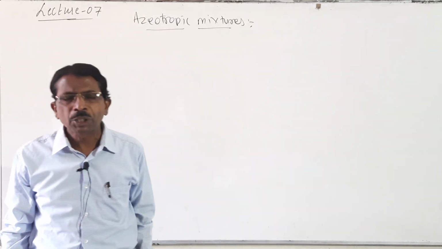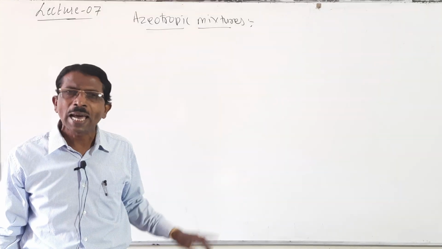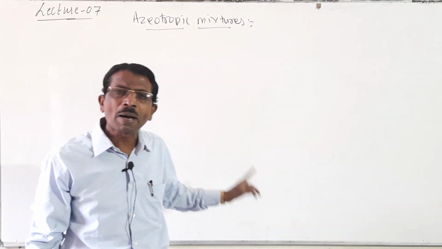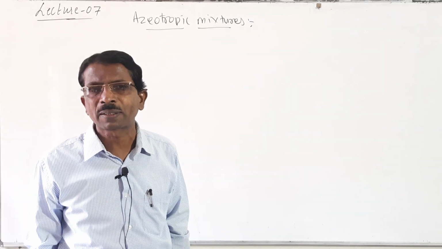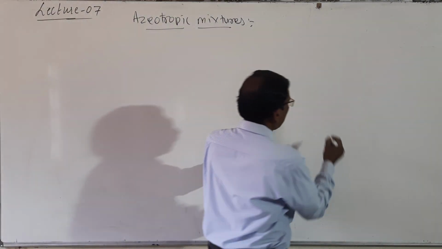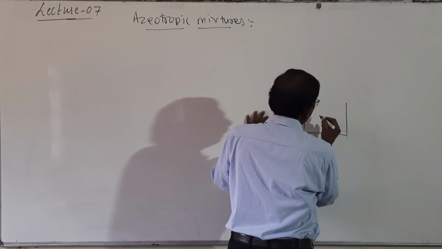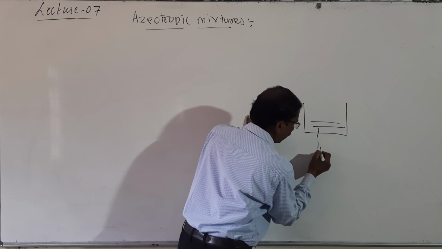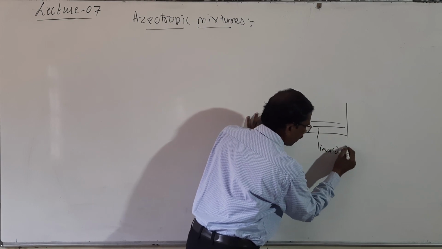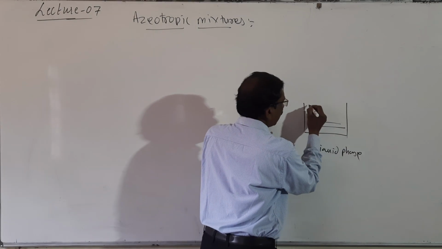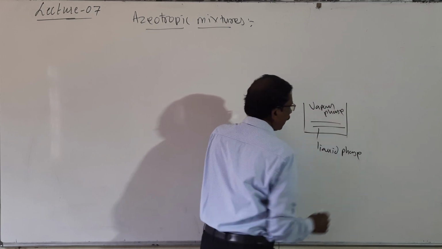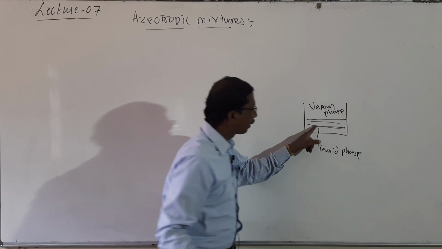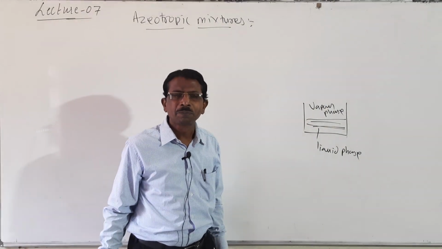Azeotropic mixtures are binary solutions having the same composition in the vapor phase as well as in the liquid phase. So for example, here I will show. You look here, this is the liquid phase, and this is the vapor phase.